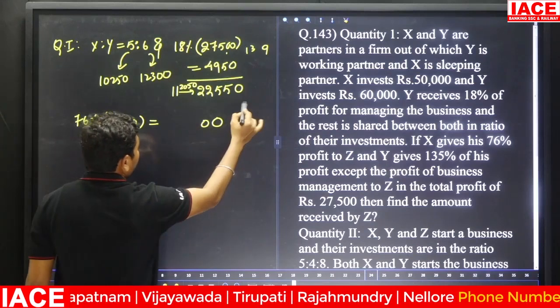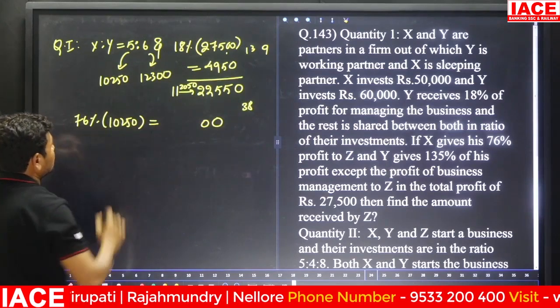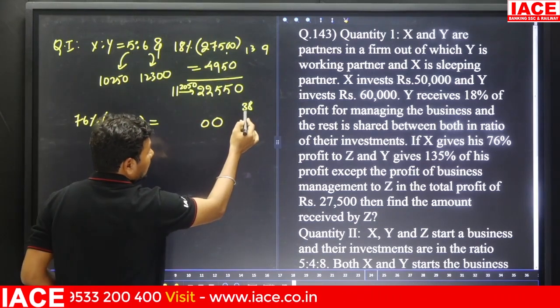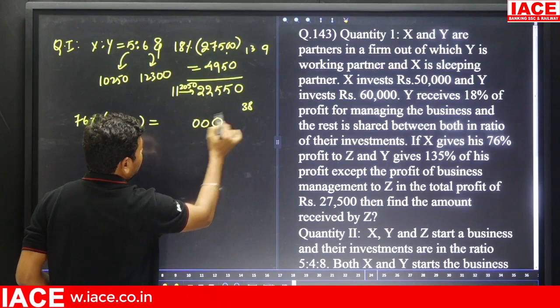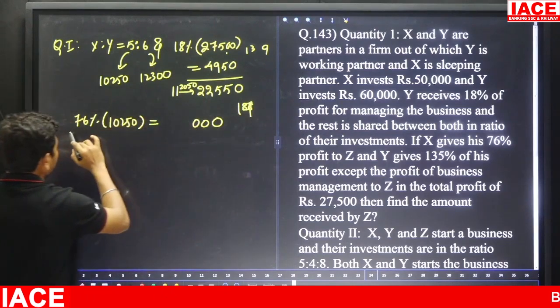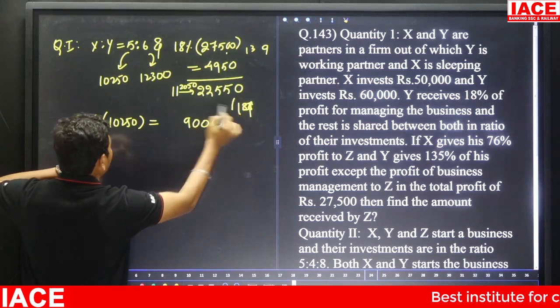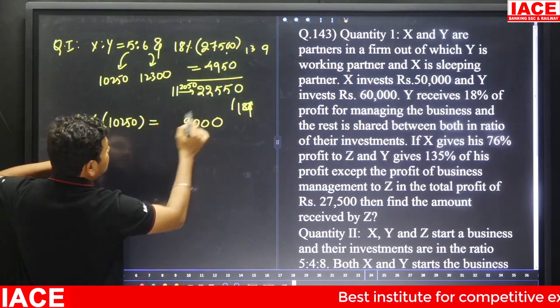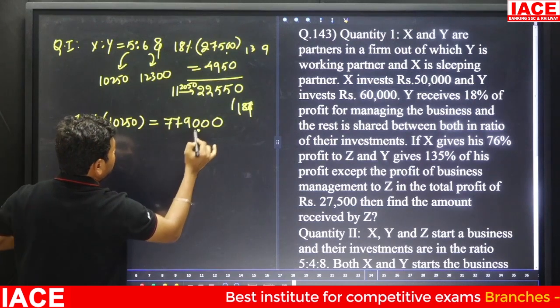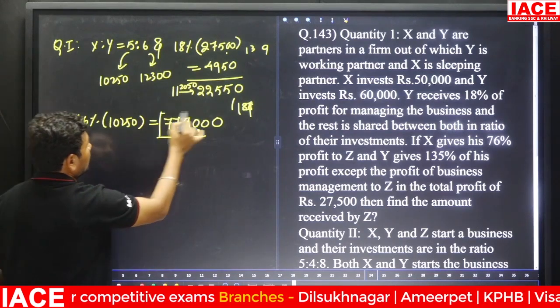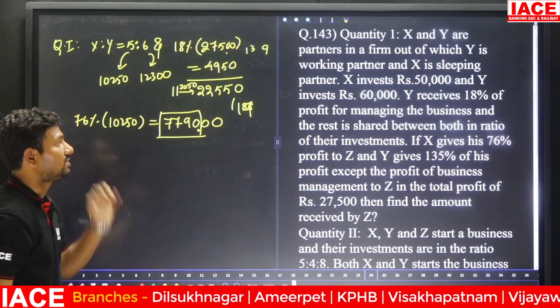Here the 0, carry forward is 38, and 76 2s is 152, 152 plus 8 is equal to 160. It is 190, carry forward is 19, and 76 into 0 is 0, 0 plus 19 is 19, carry forward is 1. Now 76 1s is 76, 76 plus 1 value 77. Then it belongs to how much rupees? 7,790 rupees. This is given to whom? X is given to Z.